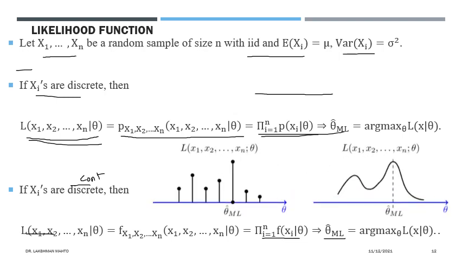Geometrically, if we are willing to visualize, we can visualize it this way. The likelihood function for continuous data is this kind of plot, and we try to find the argument for which this likelihood function has its maximum value. Here we can observe that at this point the likelihood function has its maximum value, so that would be one estimate of theta. In the discrete case, we observe that the probability is highest at this point, so we can say this point is the maximum likelihood estimate of theta. That is the theory behind maximum likelihood estimation.